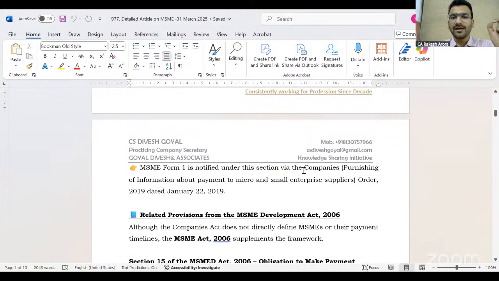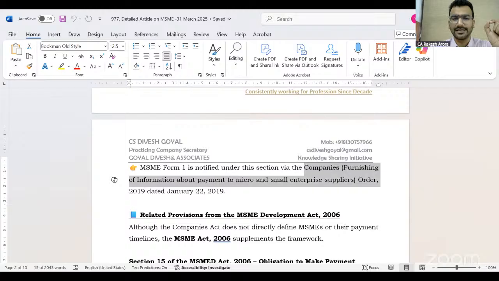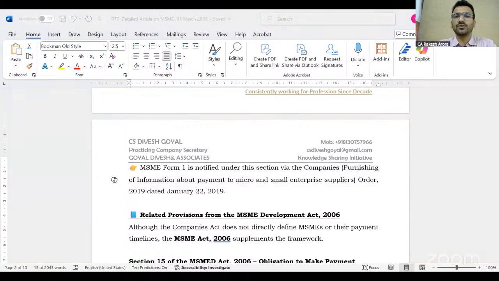This came by the Companies (Furnishing of Information about Payment to Micro and Small Enterprise Suppliers) Order 2019, from 22nd January 2019. From that date, MSME 1 was launched for the first time. Since then, every half year we are filing the MSME 1 form.